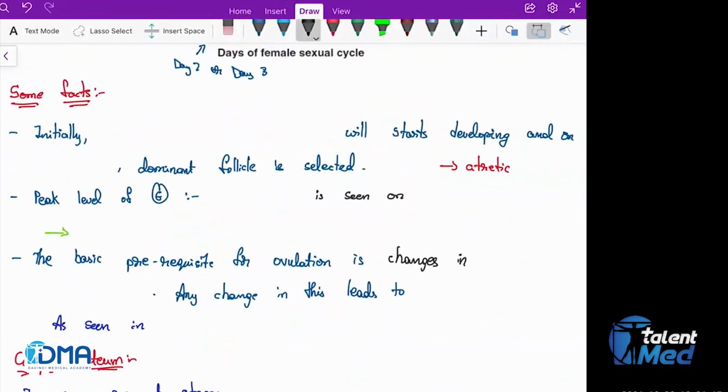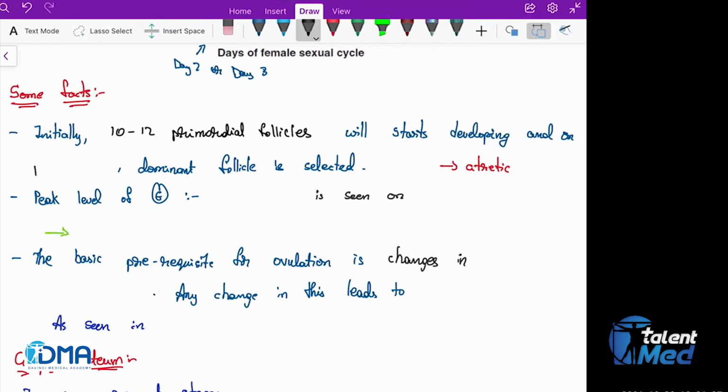Initially, during the follicular phase, it is not only one primordial follicle that is going to develop. Initially, it would be 10 to 12 primordial follicles that are going to develop.